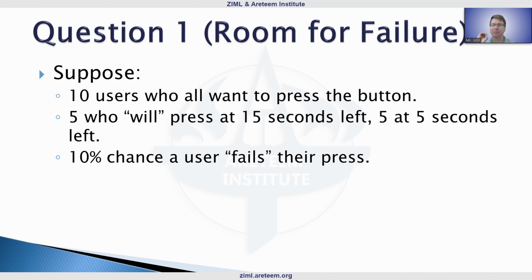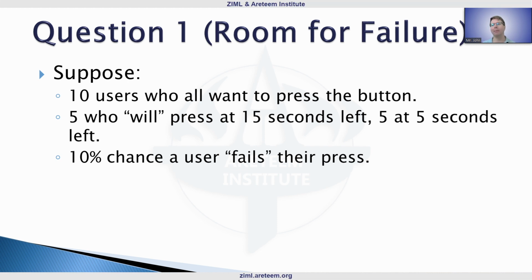But now let's bring in the situation where there's a 10% chance that a user fails their press. I don't literally mean their mouse stops working or something, but in the grand scheme of things, if you ask people, and some of the stuff we'll explore in question 2 will make this a little bit more plausible, they may say, sure, I want to press the button, but maybe at some point they have to take a phone call and they get distracted and then 15 seconds comes up, so they don't press the button.